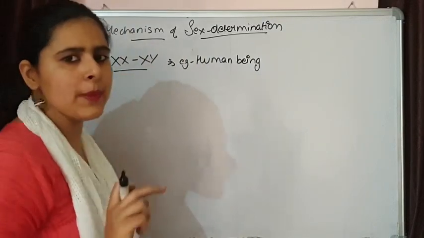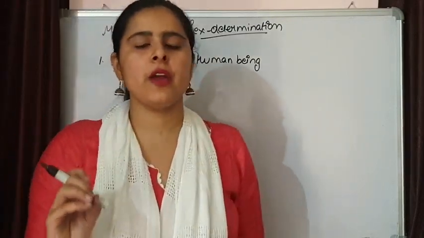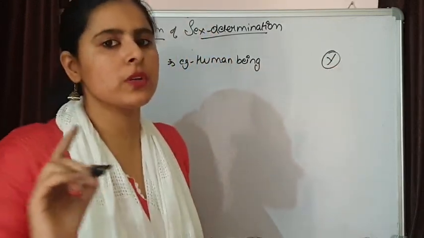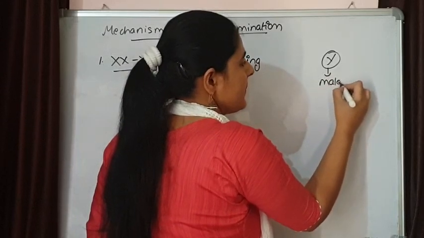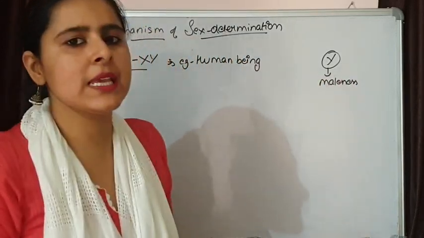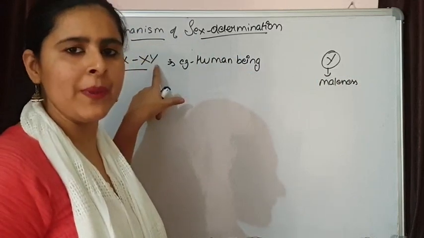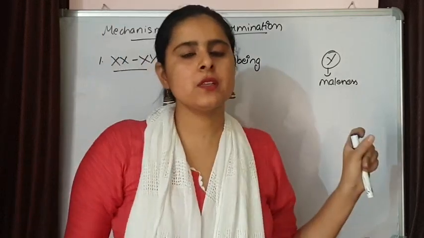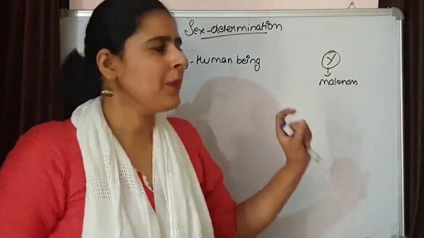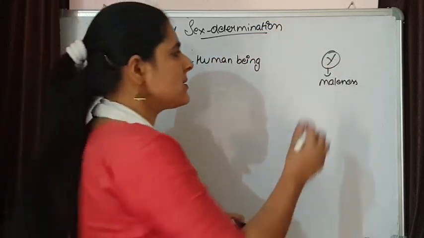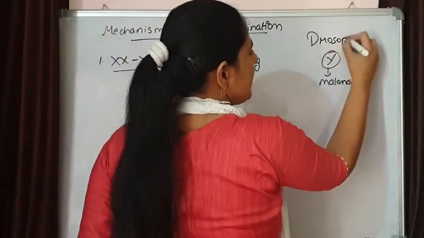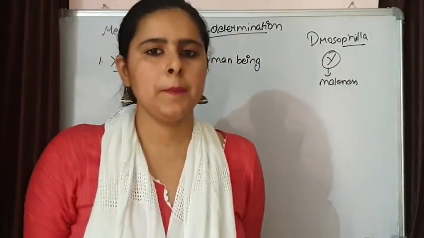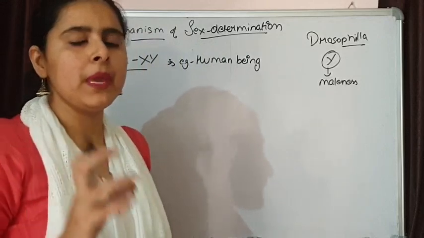Now here I want to discuss a different topic. In Drosophila, these are the females and these are the males, but scientists have found that in Drosophila the Y chromosome is not responsible for maleness. In human beings, we say the Y chromosome is responsible for maleness. If the ovum receives a Y chromosome, then the fetus is going to grow into a boy. But in Drosophila, the Y chromosome is not responsible for whether the individual will be male or female.